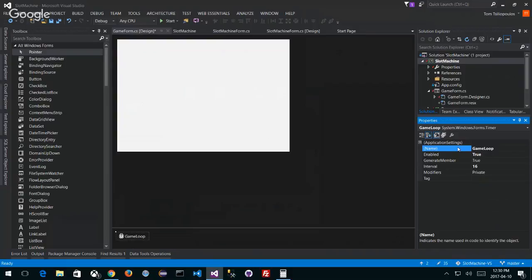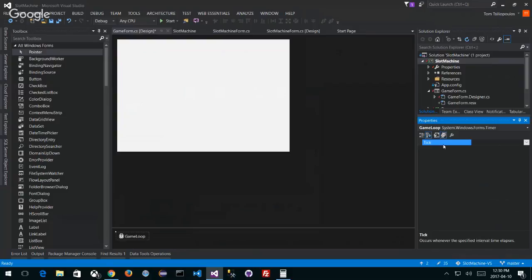A couple of things I can do. I can make it redraw my screen, right? I want to redraw my form over and over again, every 16 milliseconds. How do I do that? Is there a method to redraw my screen? And what about the events? Is there some other? There's the tick event.